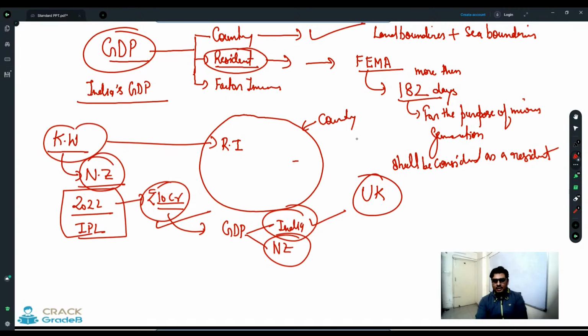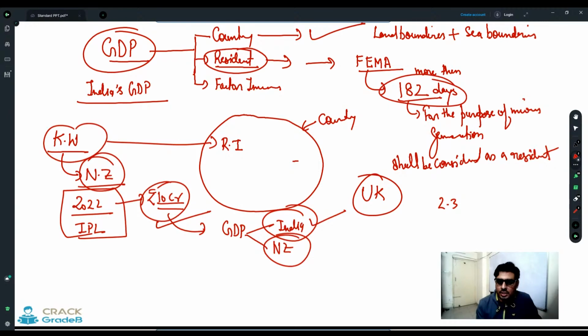Then you can say, "Sir, you just told us that you must be in India for a minimum of 182 days, only then you will be considered as a resident." This is what I told you, right? Minimum 182 days you should be a resident of India for the purpose of income generation. Only then you are going to be part of resident. Whereas IPL will go for a maximum of 2 to 3 months and it is not going to fulfill this condition. Then how can Kane Williamson be considered as an Indian resident?